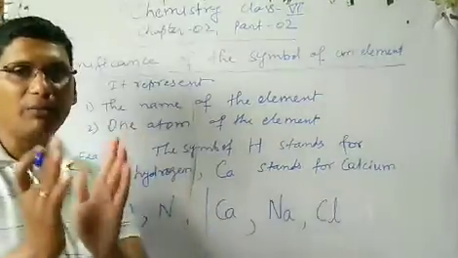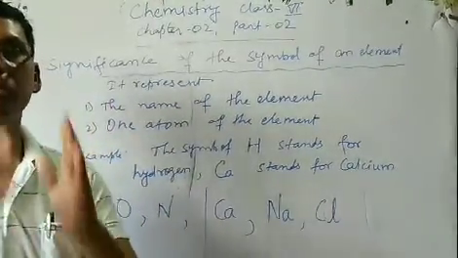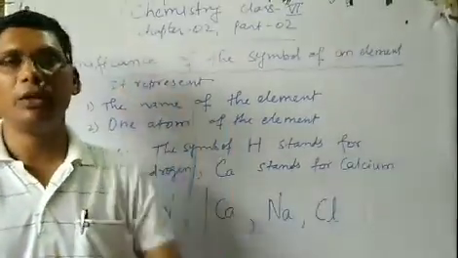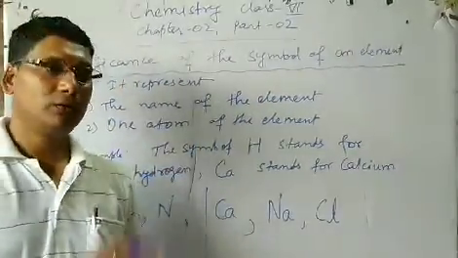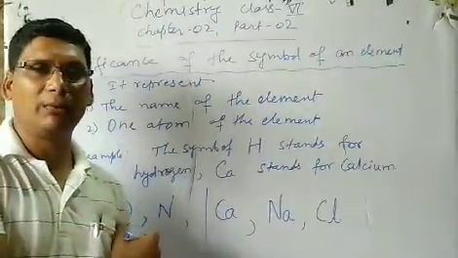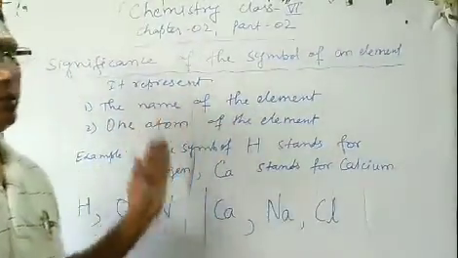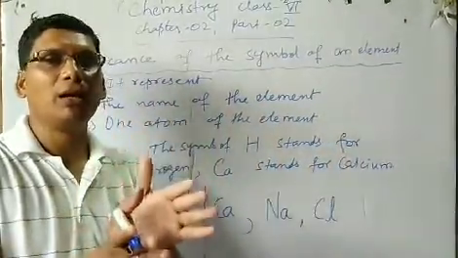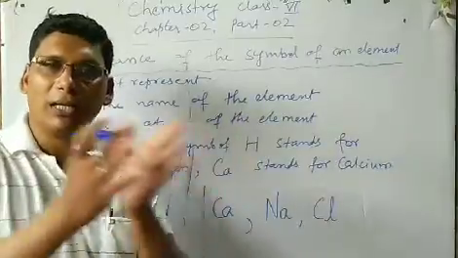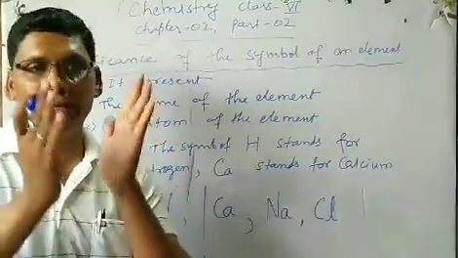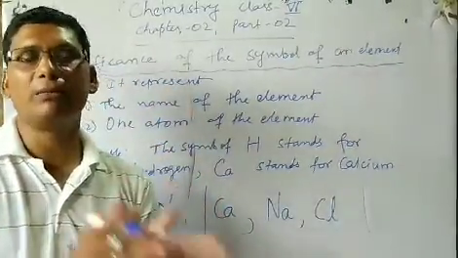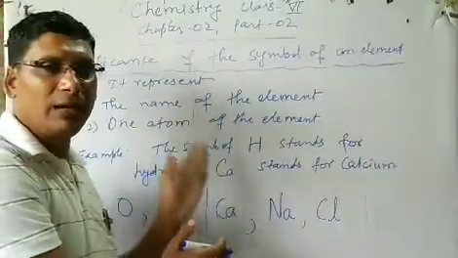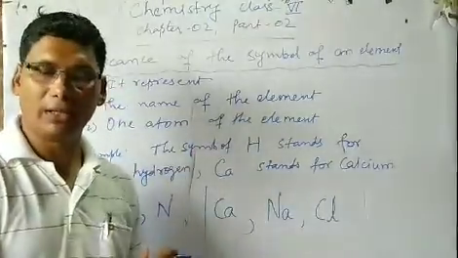I will give you the names of some elements with their symbols, which you have to learn by heart. It is very important and will be helpful for you in future classes. I am going to give the list of some elements with their symbols, and some elements with their Latin names as well as their symbols. As I told you, elements have English names, and some also have Latin names. I give you the list of those elements with their names and symbols, which you have to learn by heart. Very important.